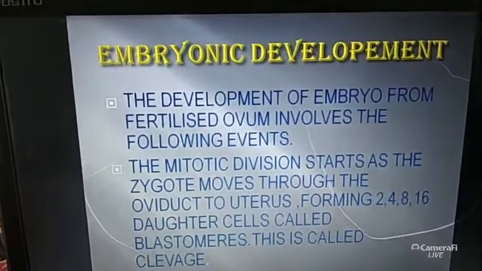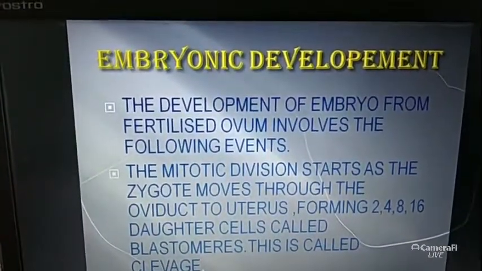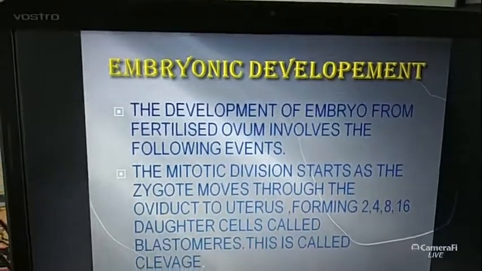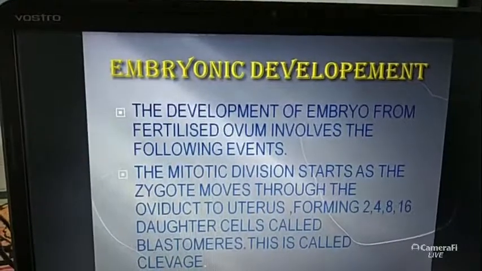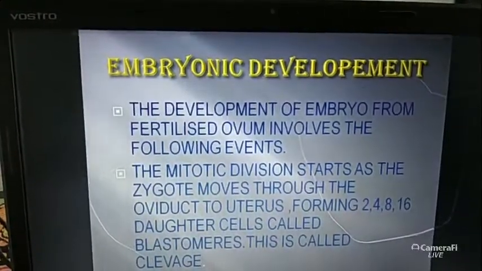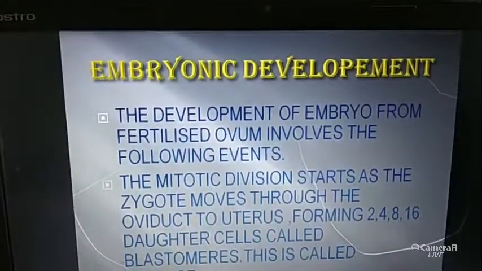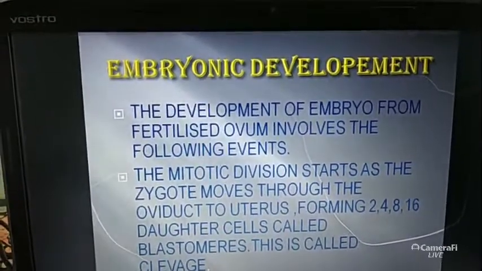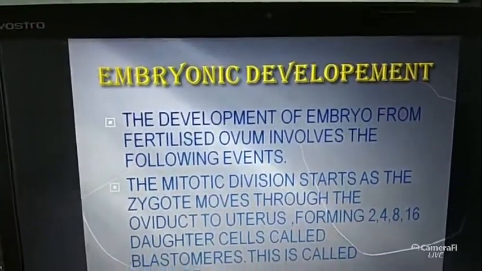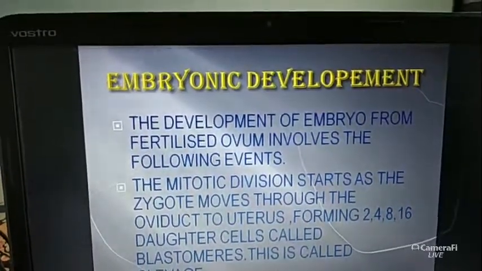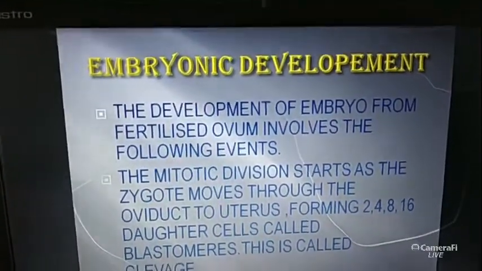Okay, so the development of the embryo from the fertilized ovum involves the following events. The embryo develops from the fertilized ovum, that is, the zygote, because when the mature ovum is fertilized by the sperm, it forms a zygote.